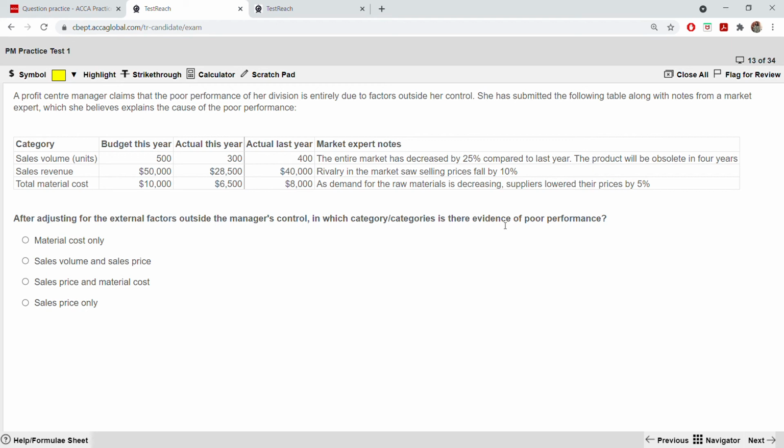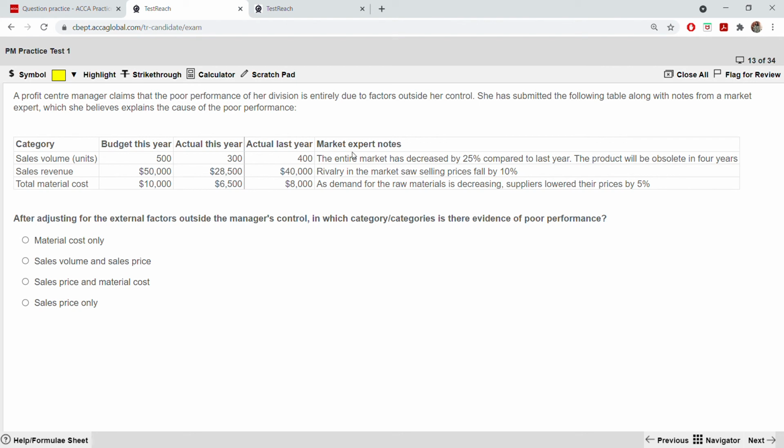So just look and see. Here, let us go by the sales volume. So, unit was budget 500, actual is less. Actual last year was 400.